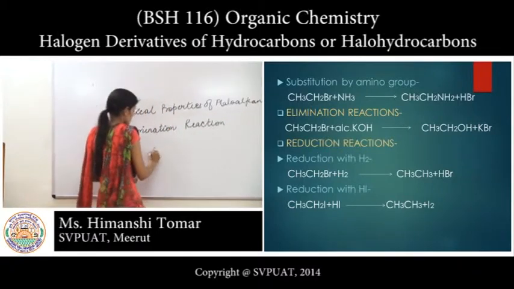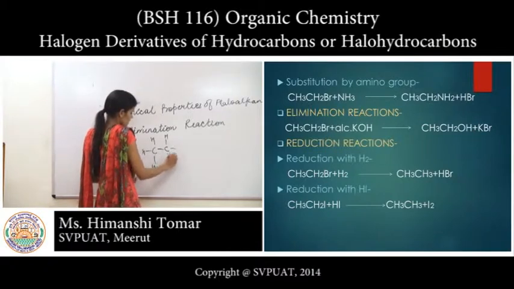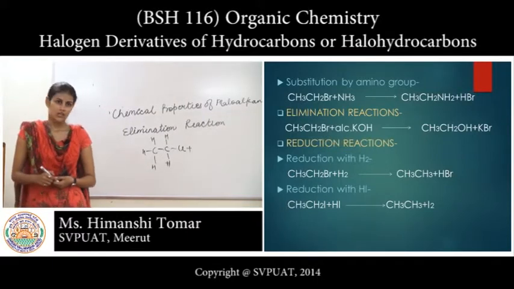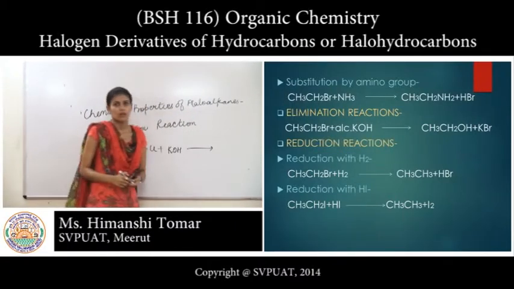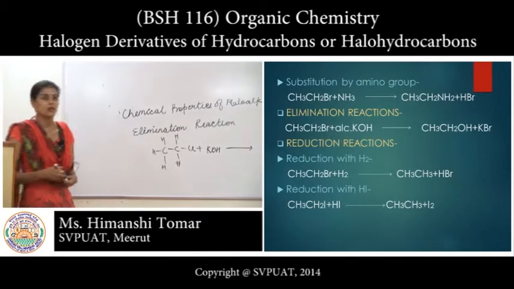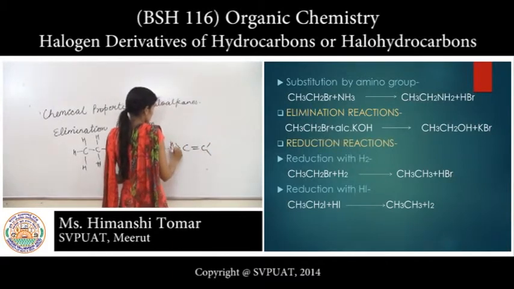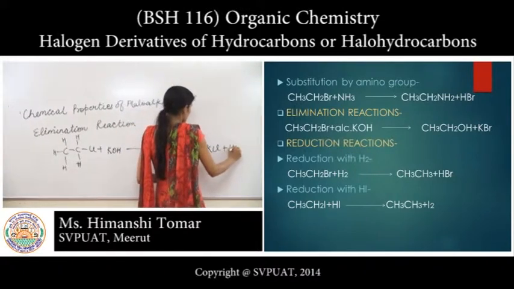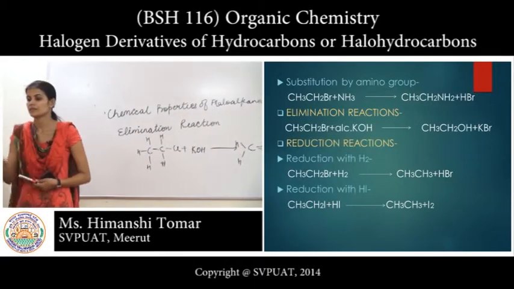The another reaction which takes place is named elimination reaction. When chloroethane reacts with, or is eliminated by, alcoholic KOH, then it gives the alkene ethene plus KCl plus H2O. Water and potassium chloride are liberated.